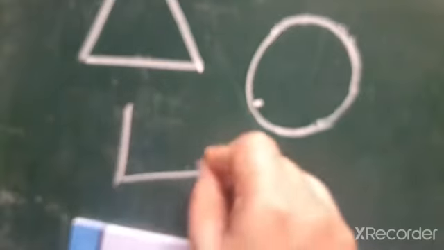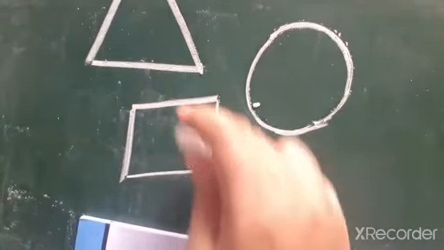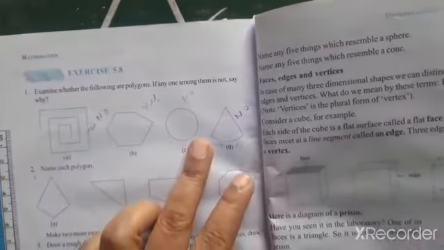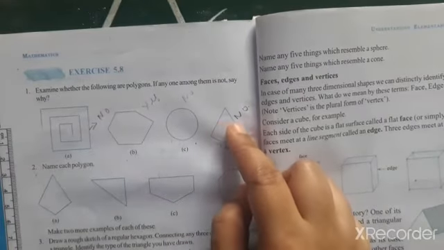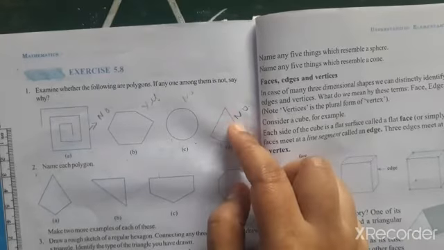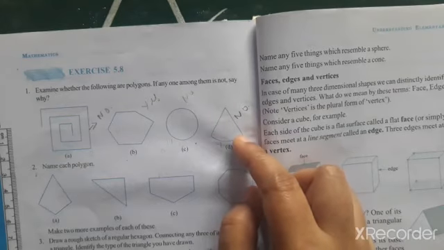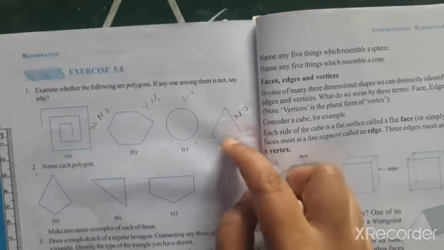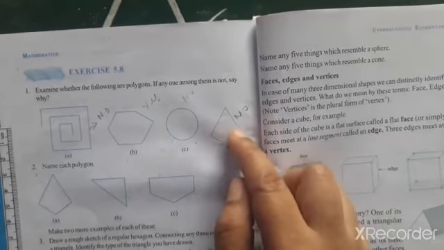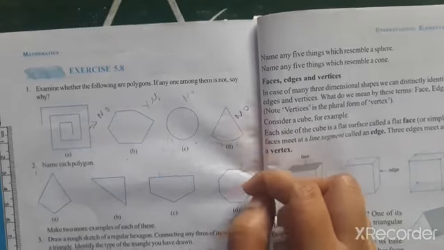Square, triangle, rectangle are polygons. This is not a polygon because the reason is the curved surface, not line segments. A circle is not a polygon because it is not made of line segments. Now the next one: two line segments are given, each a straight line with end points, and one curved line. A polygon is a closed figure with three or more line segments, but here only two lines are given. So this is not a polygon.